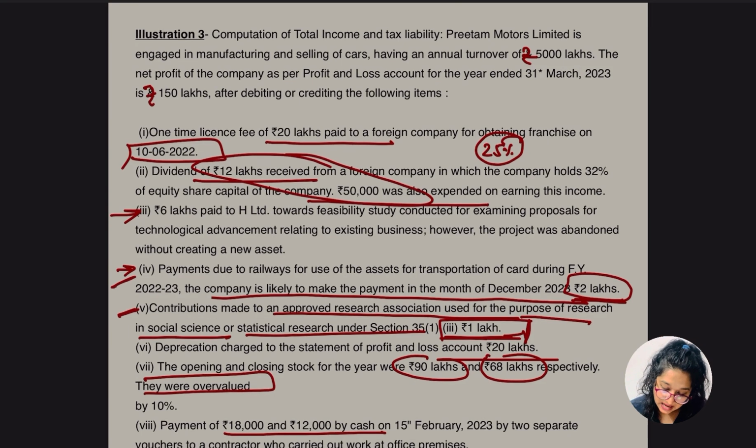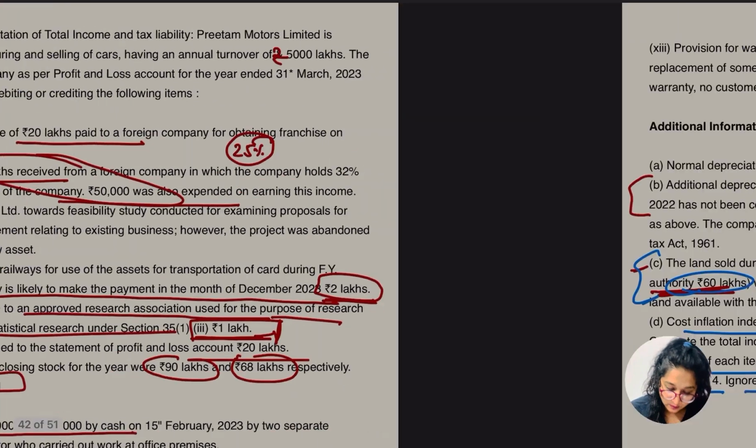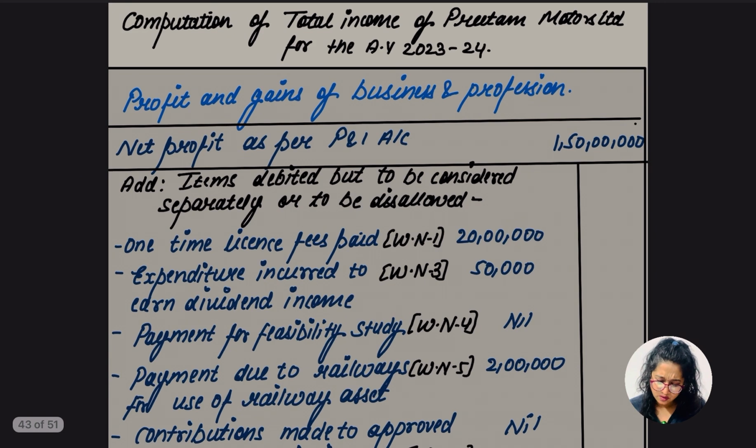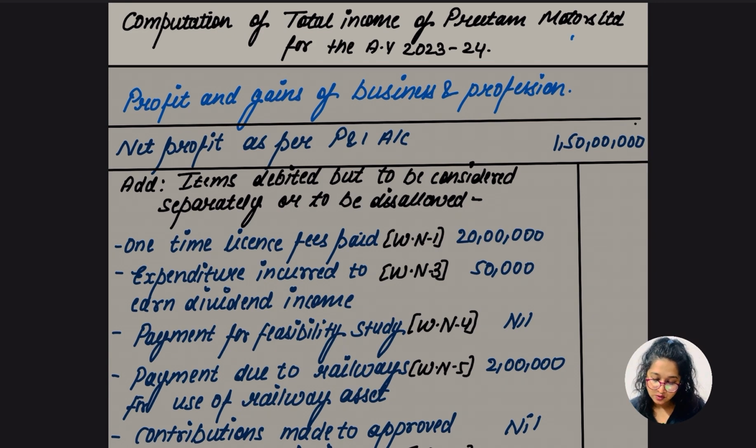So yes, we have the net profit with us. Okay, as we know this is a simple part. Okay, computation of the total income of Pritham Motor Limited for assessment year 23-24, profit and gains of business and profession. This is going to be the head. Okay, we have to be presentable, we have to give a proper presentation of the answers, otherwise definitely the examiner is going to deduct the marks.